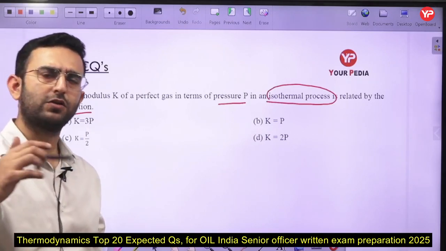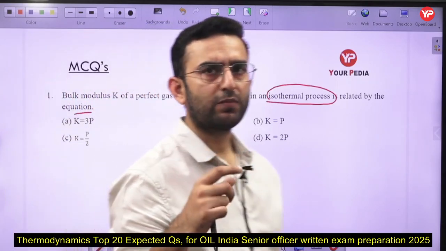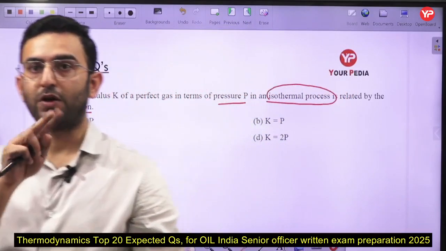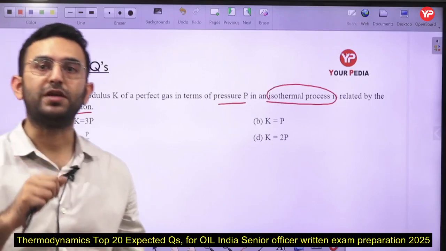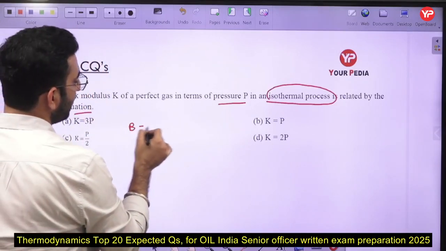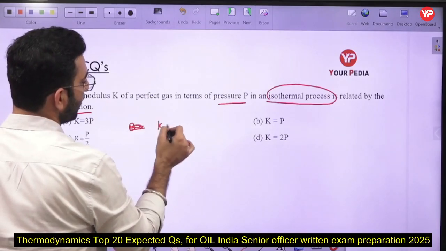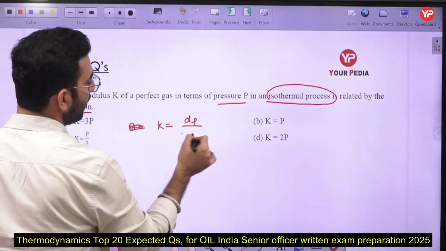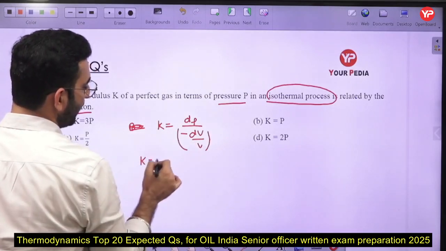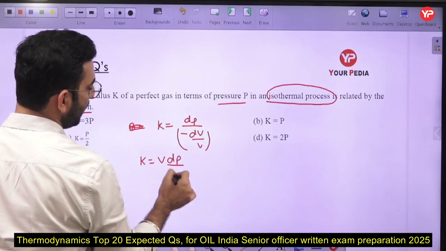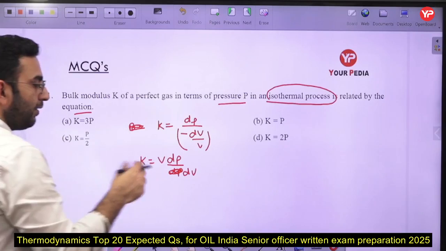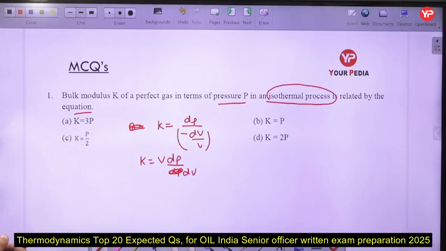In fluid mechanics, you have already seen that bulk modulus and compressibility are two important parameters which are reciprocal to each other. In this case, we can define the bulk modulus as dP upon minus dV upon V. So K is equal to minus dP divided by dV upon V. That is the formula.